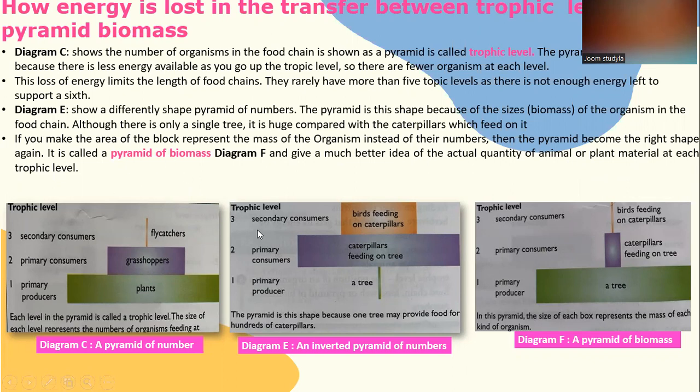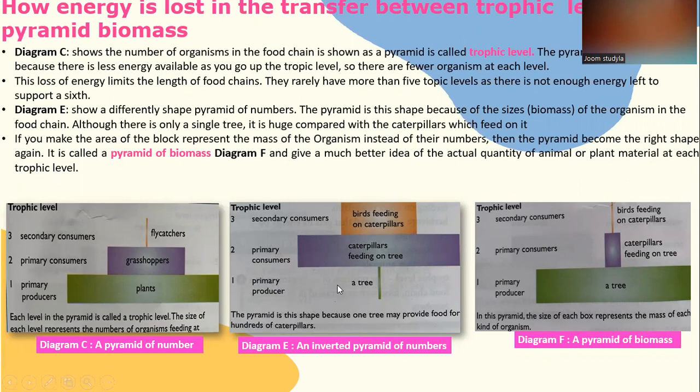Let's take one of the example diagrams, diagram E. Diagram E is actually an inverted pyramid of numbers. The pyramid is in this shape because one tree may provide food for hundreds of caterpillars. A tree, which is a primary producer, provides food for a caterpillar.